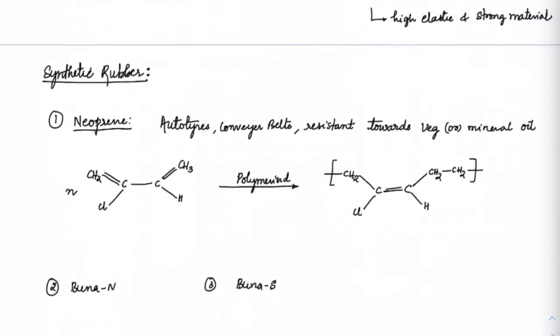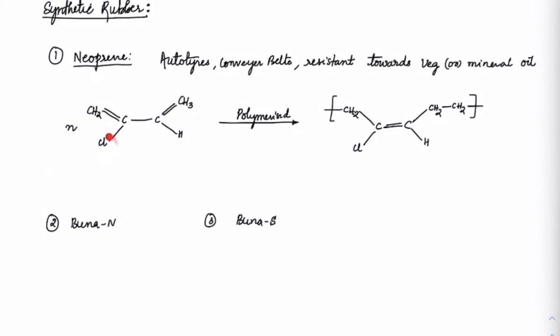Instead of that CH3, if this is chlorine, then this is called chloroprene. So chloroprene when polymerizes, right, and both sides as it gets polymerized, we will get neoprene. We get this as neoprene. Okay. So this neoprene is the synthetic rubber.